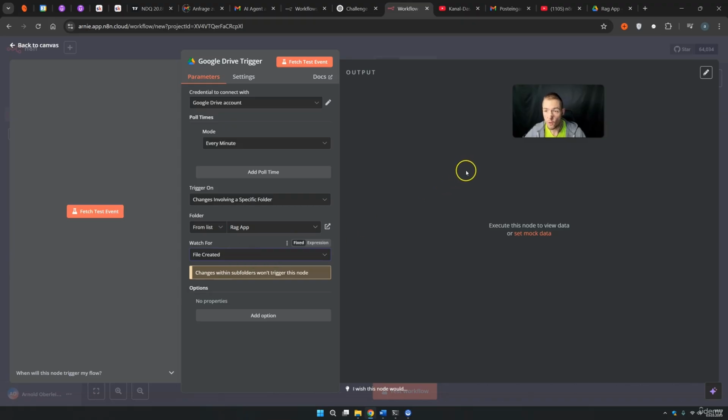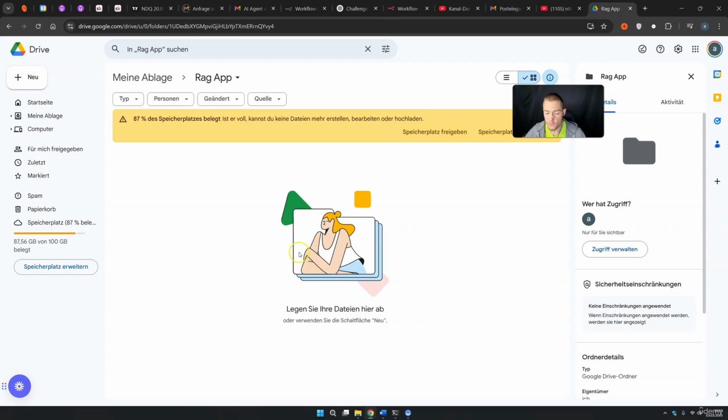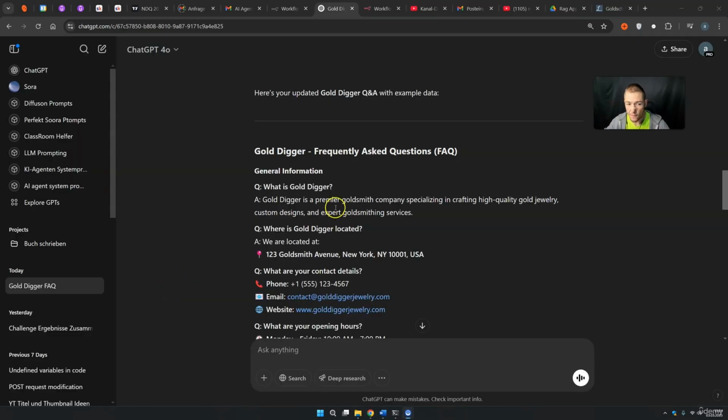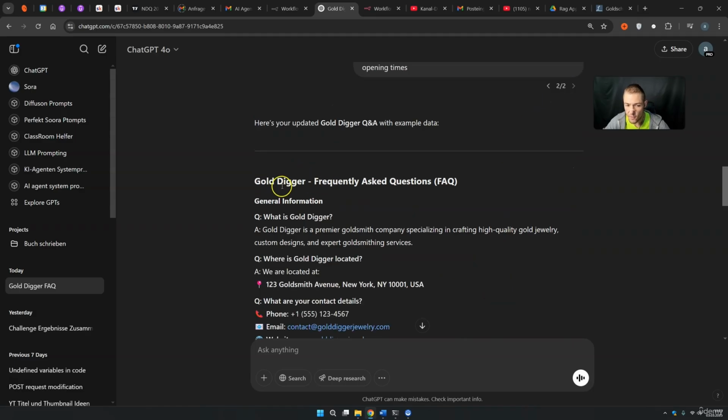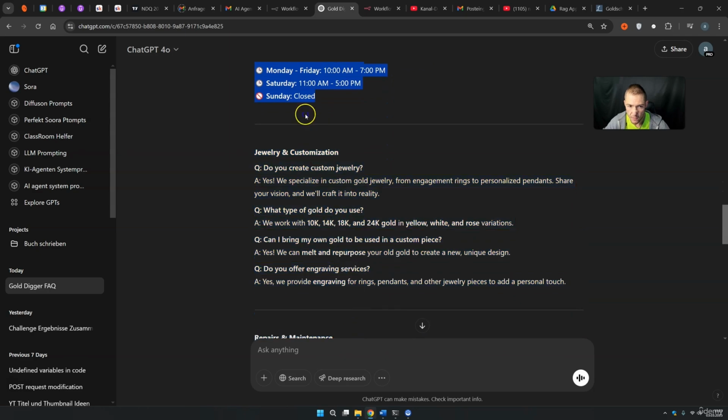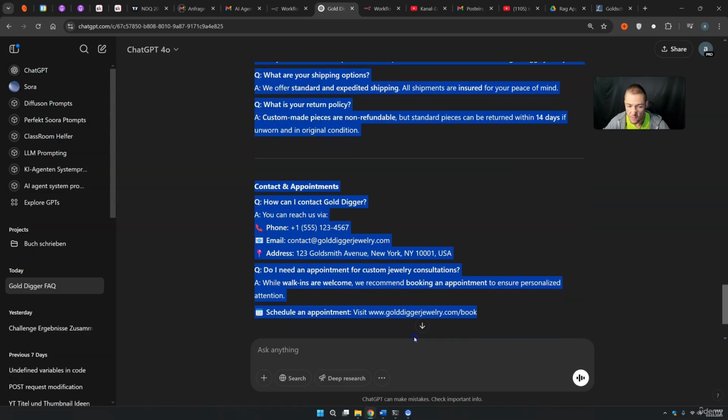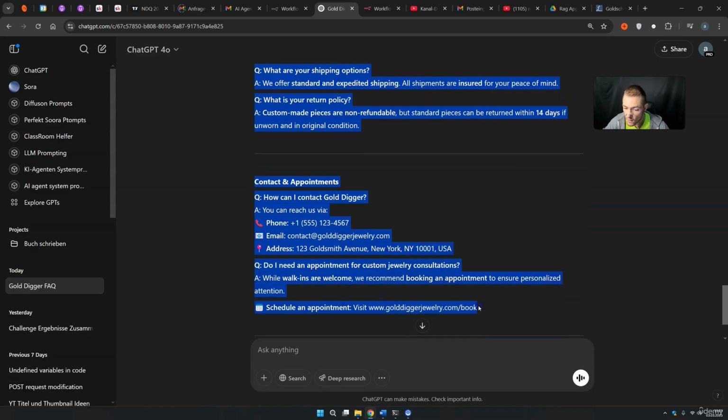And what we also want to do right now is simply upload some data that we want to train our RAG application with later on. Then we press fetch test event and see if this is working or not. For the purpose of this tutorial, I have simply made an example company. It's the Gold Digger company. It's basically a goldsmith. And here we have a FAQ, so some general information like phone, email, the website and so on. What gold they have to work with, if they make rings and so on. This is basically just a Q&A.